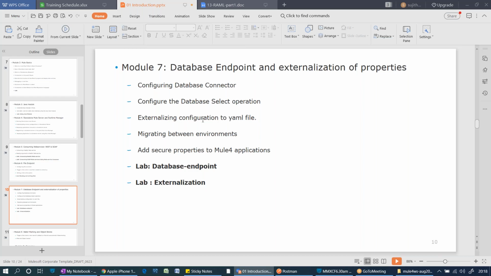So in this session, we will see how to connect to a database, how to externalize the property files, how to migrate between the environments, and how to secure your property files. We have around 2 sessions for database connection, externalization and security, and we have multiple labs for that.